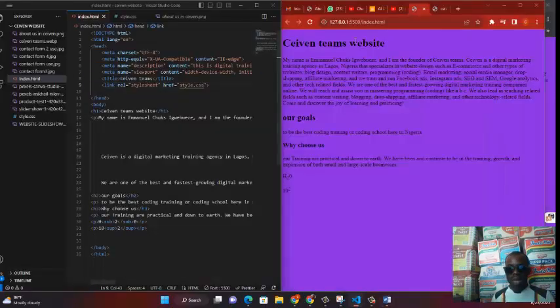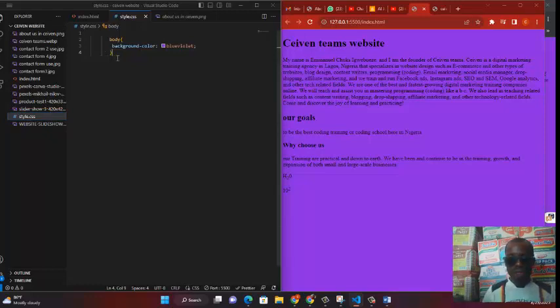Okay. Now we've been using background color all through. But is there any background color we can use when we're working with CSS? The answer is no, and you know it is no, because you did a lot of this when we were doing inline CSS. But right now we are doing external CSS, so we can also use other things. All the things that we use in inline CSS, we can apply here. It's just to make our work neater. But when we do it right here in the HTML page, we'll go and do it right there on the CSS page or file. Okay, so let's go to our CSS and let's continue our work.